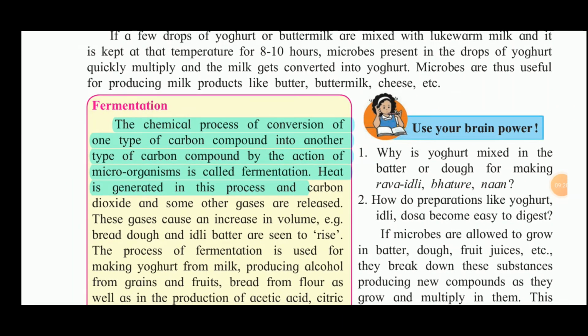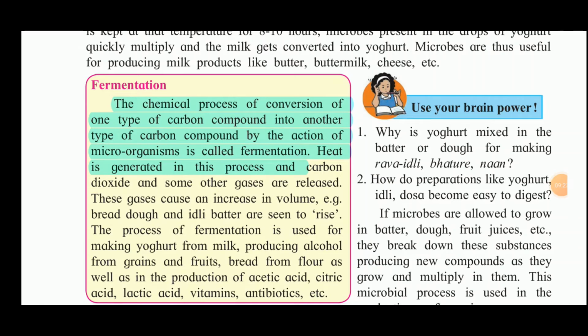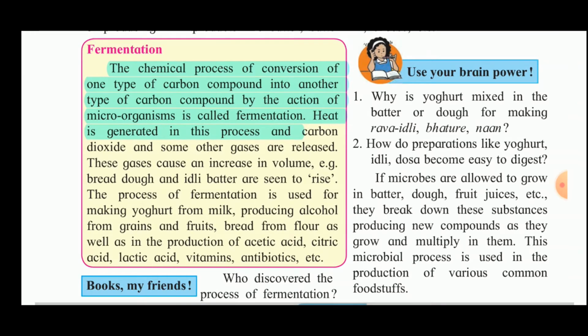So, thus we see that fermentation is a chemical process of conversion of one type of carbon compound into another type of carbon compound by the action of microorganisms, and heat is generated in that process and carbon dioxide and some other gases are also released. These gases cause an increase in the volume, like the bread dough and idli batter are seen to rise. The process of fermentation is used for making yogurt from milk. Yogurt is nothing but curd.